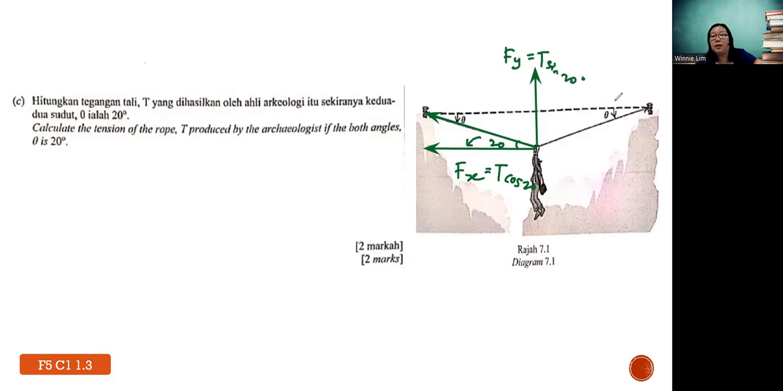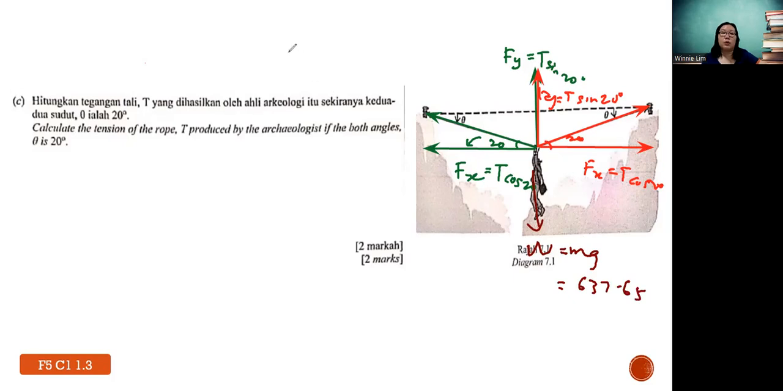Okay? Same thing. You don't only have one rope, right? You have another rope on the other side. You also can resolve it into Y component and X component both. This is Fx again, so it's still T cos 20, and this one is still T sine 20. So generally you have two Fy, notice or not? Lastly, you know that you have this weight mg, and just now we calculated many times already, 637.65. So what you can do, if you know the concept of equilibrium.